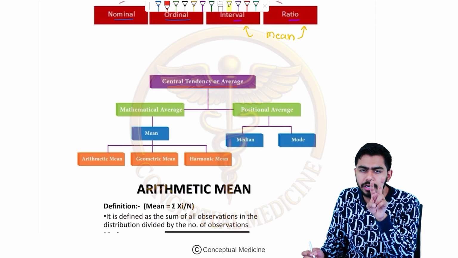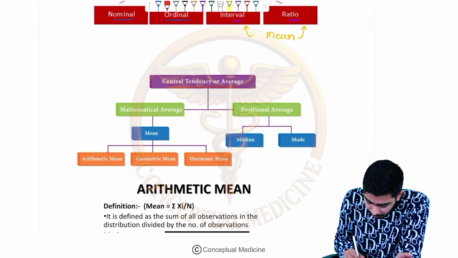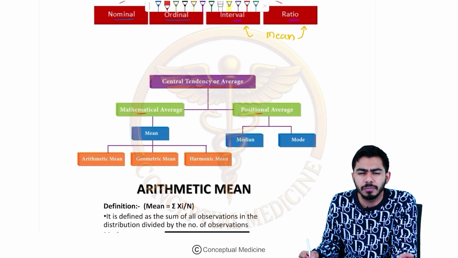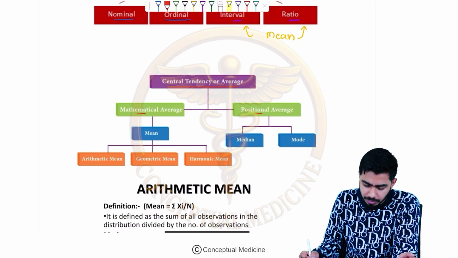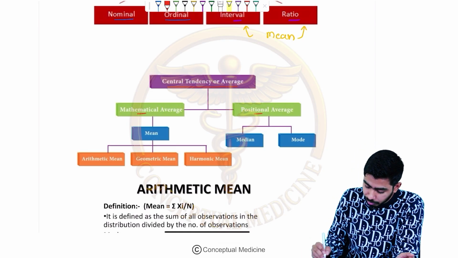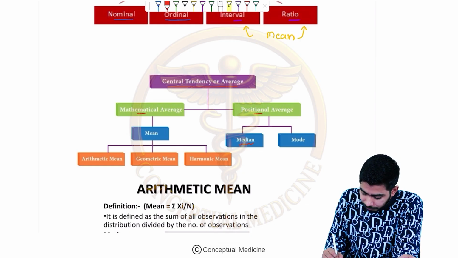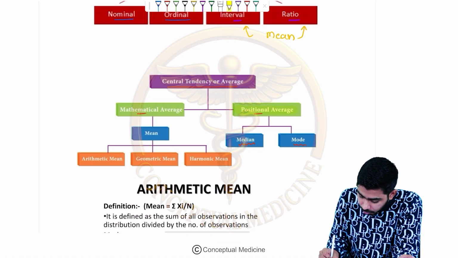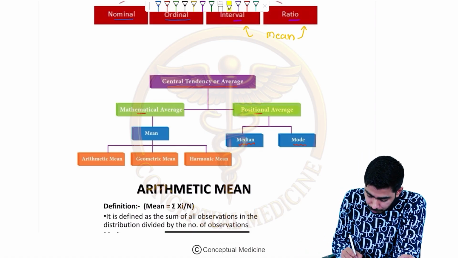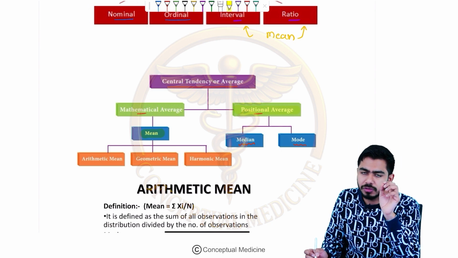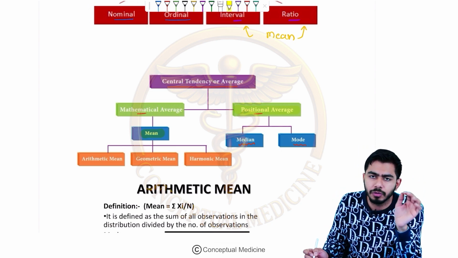It can be categorized into two things. One is the mathematical average and the other one is the positional average. Sometimes they ask you whether median is an example of positional or mathematical. It is an example of positional. So median and mode, guys, please remember, are the examples of positional average, and mean is an example of what? Mathematical average. First question is solved. M for mean, M for mathematical average.